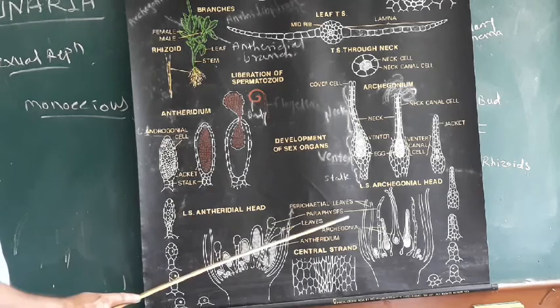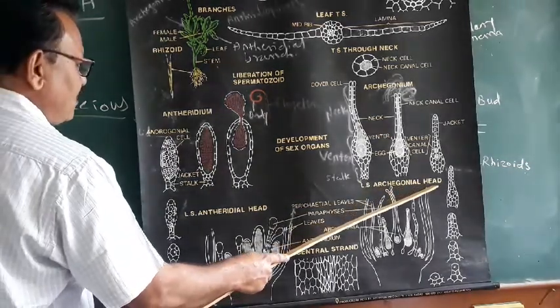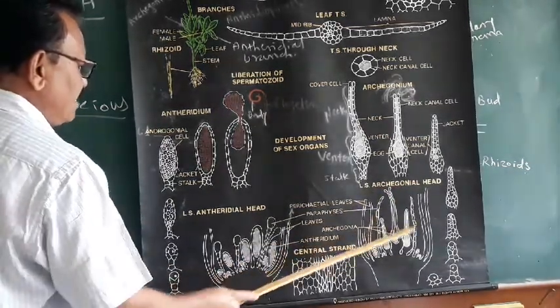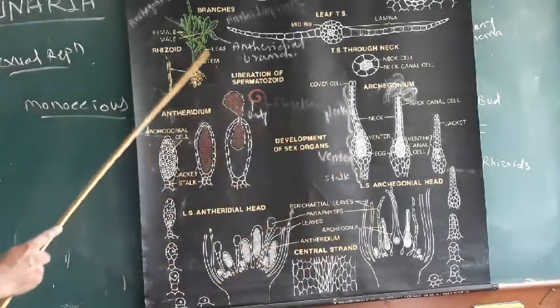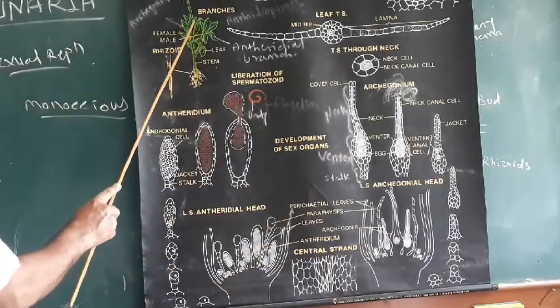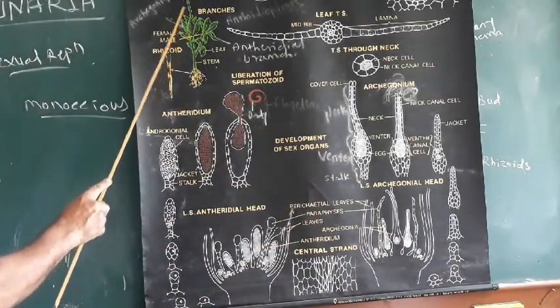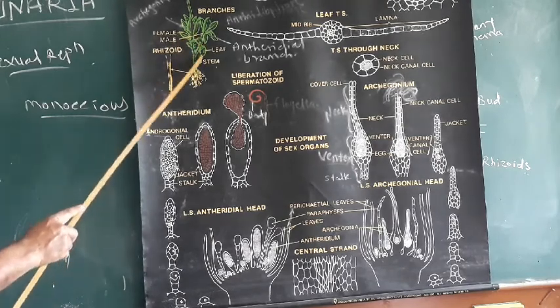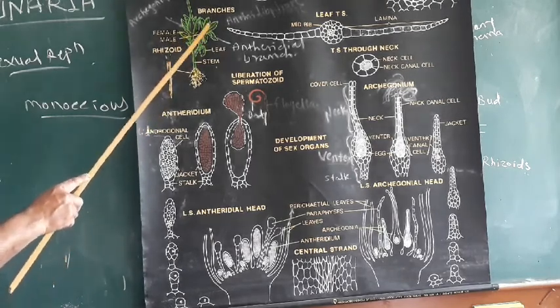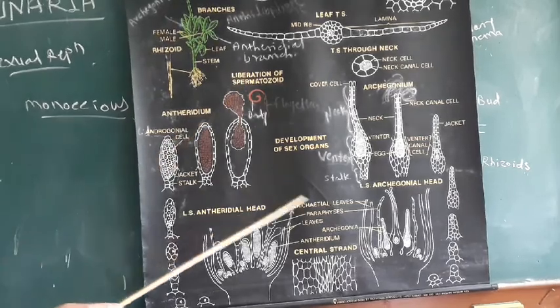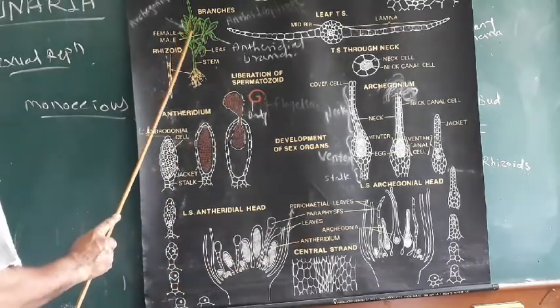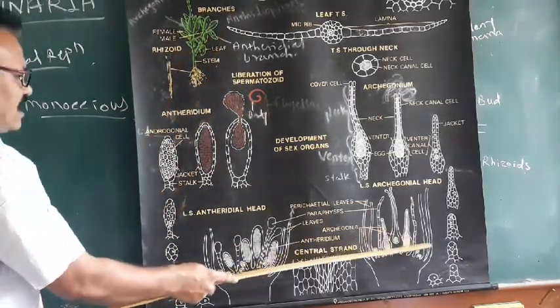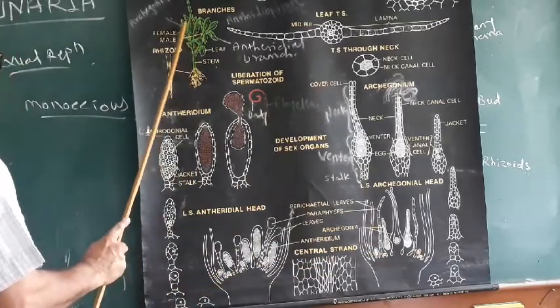Then the LS of the archegonial head. The archegonia are also present at the tip of the archegonial branch, and this archegonial branch arises at the lateral side of the main branch, and at the tip of this archegonial branch many archegonia are formed.